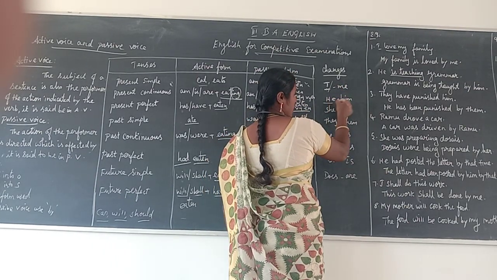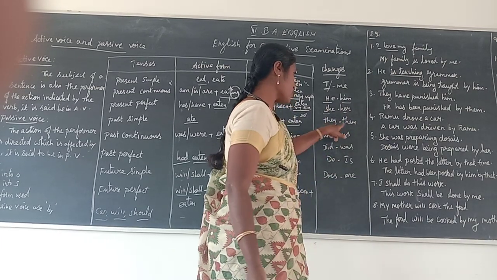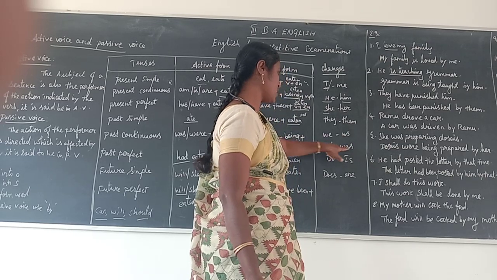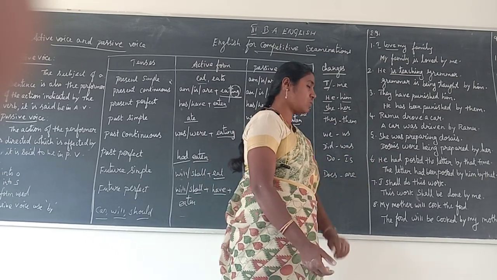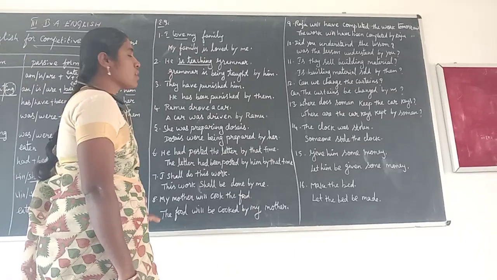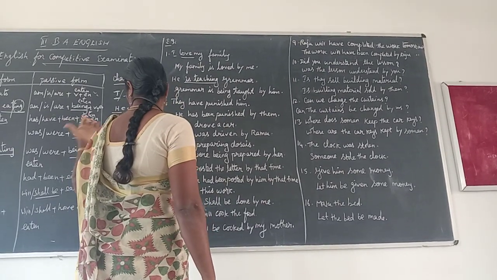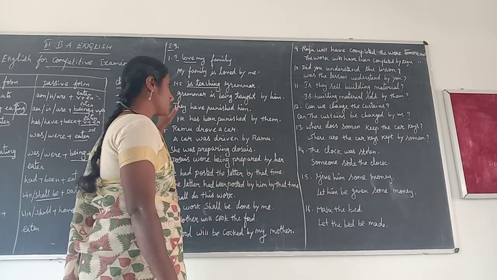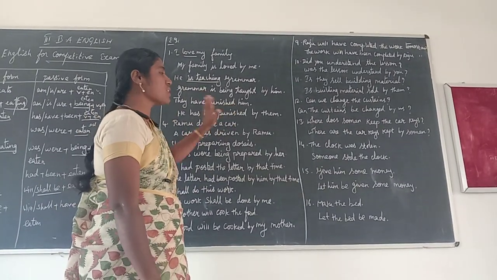And then he changes into him, she changes into her, they change into them, we change into us, do changes into is, does changes into are. Now we discuss the sentences. Before I discuss everything in the table column, I will give an example of how to change a sentence from active voice